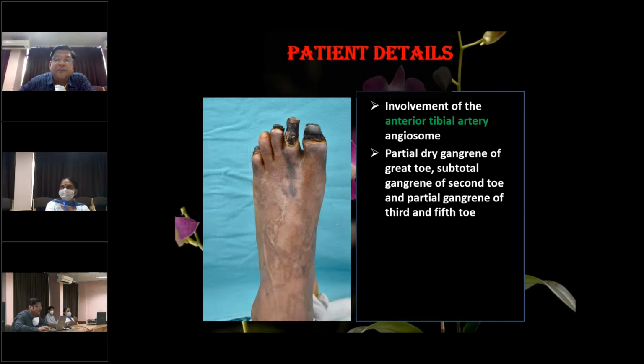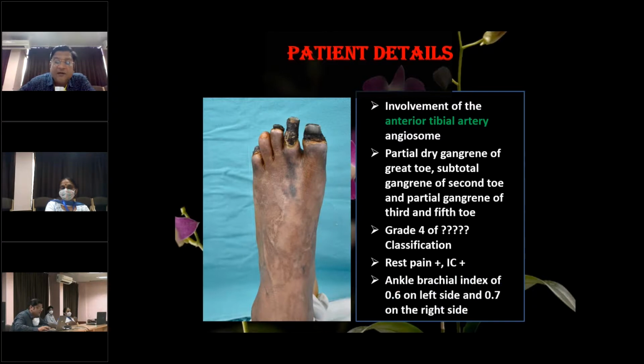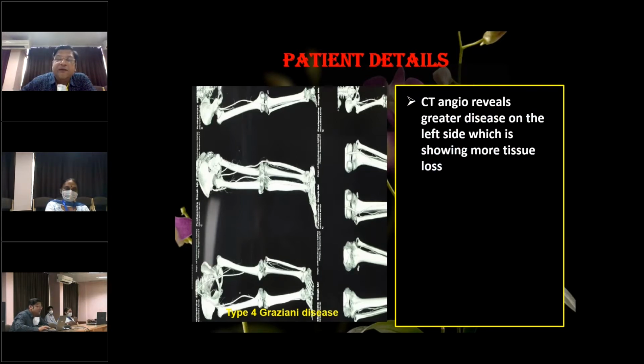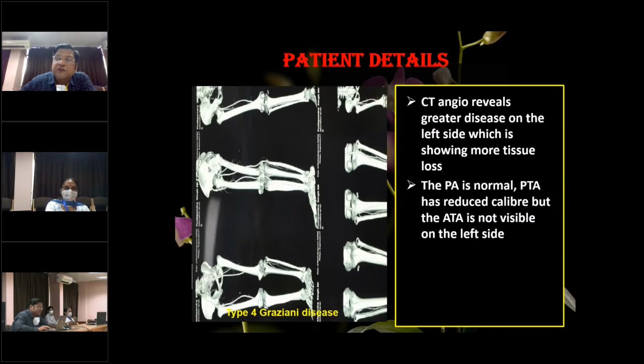anterior tibial artery. He had a partial dry gangrene of the great toe, subtotal gangrene of the second toe, and partial gangrene of the third and fifth toe. He had a grade 4 of the IC classification. He had a lot of rest pain. He had intermittent claudication, and the ankle brachial index was as low as 0.6 on the left side and 0.7 on the right side. I'm sorry about the CT pictures, they got rotated, but on CT angiography, the patient had a greater disease on the left side, which is showing more tissue loss clinically also. The popliteal artery was normal.